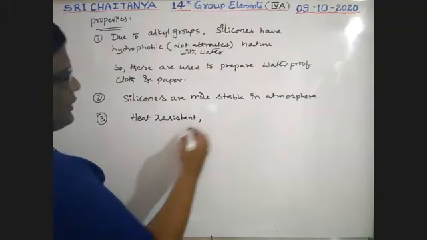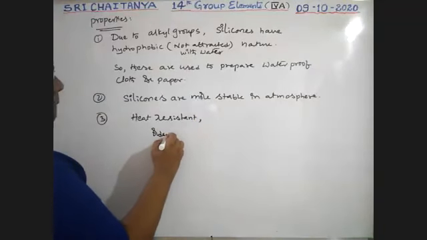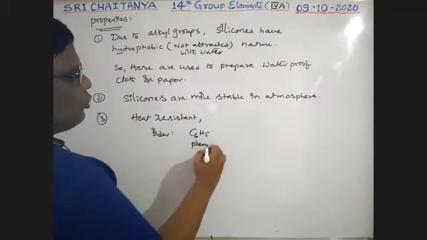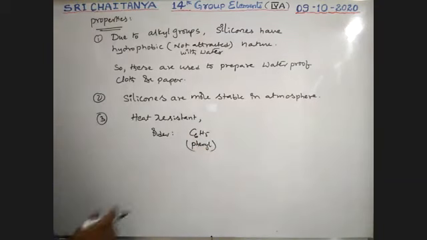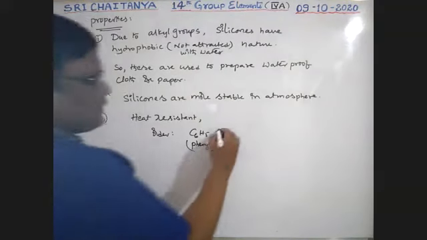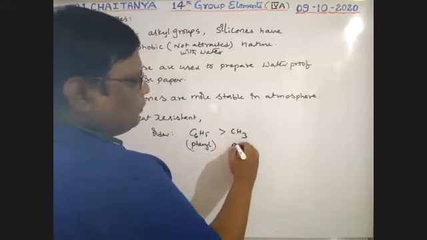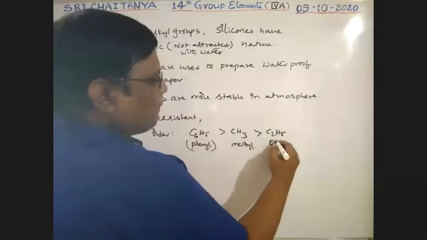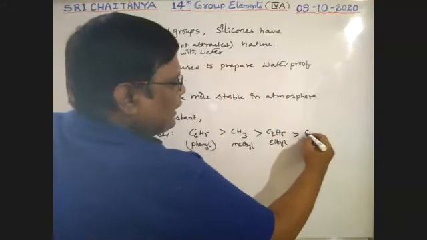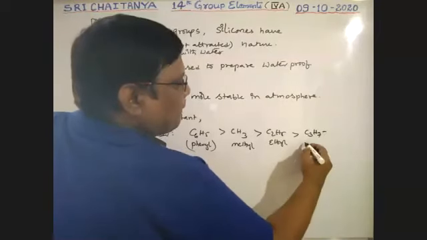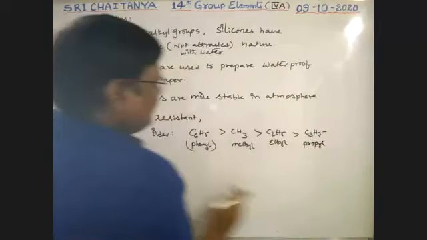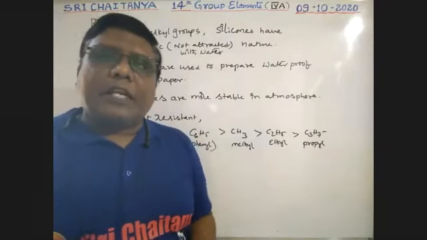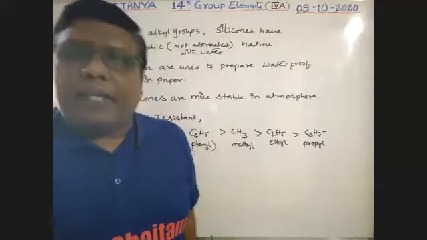The order is: C6H5, which is called the phenyl group, an organic group, is greater than methyl group, which is greater than ethyl group, which is greater than propyl group. So if a phenyl group is there, it is more heat resistant. Because of these alkyl groups, these are heat resistant.